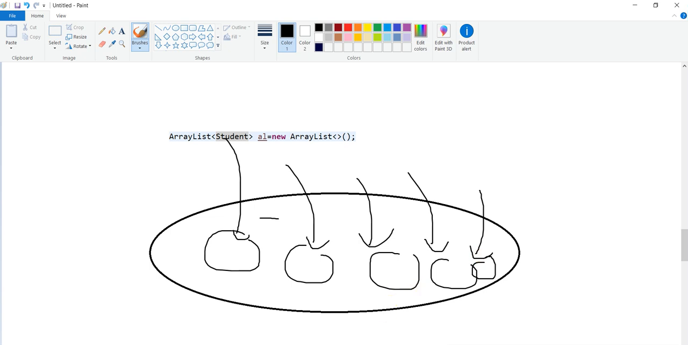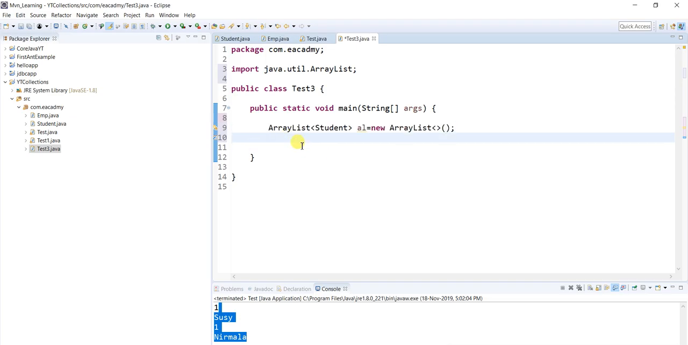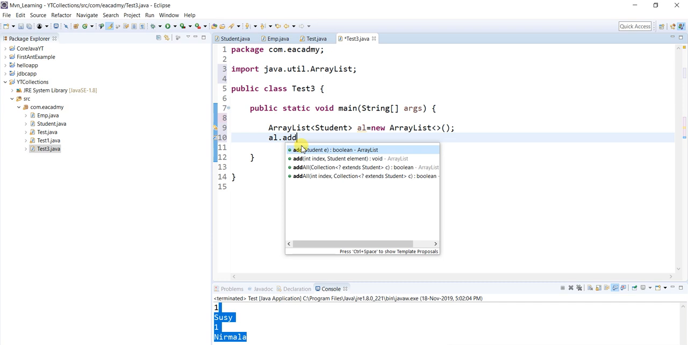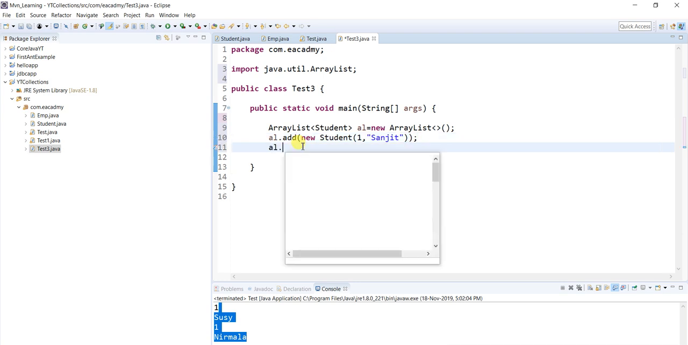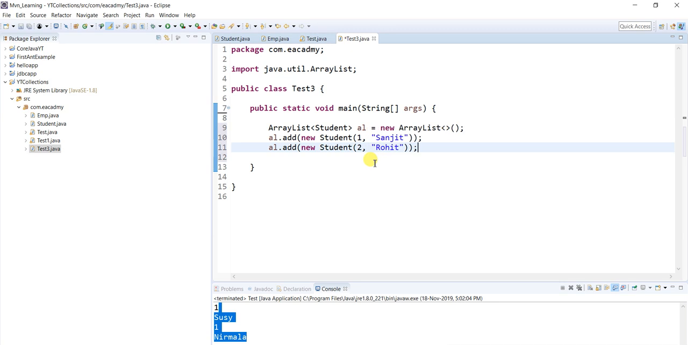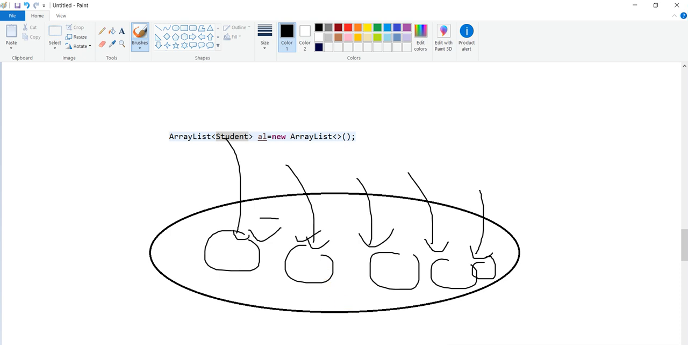So how will it resolve your life? Let's say I am going to do al.add, and I am going to add a new Student, one, Sanjit. Then al.add new Student, two, Rohit. So I added two objects. Right now I have two objects, Sanjit and Rohit, and I have to print them.